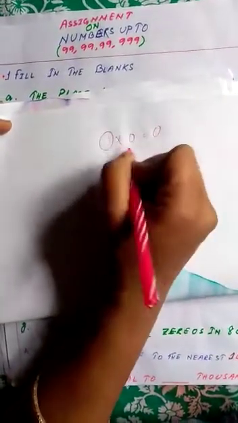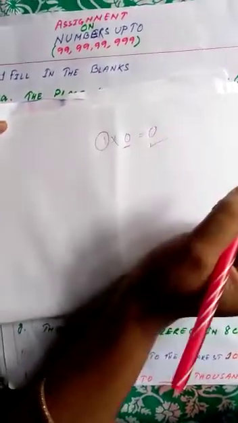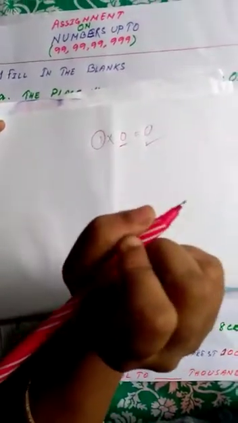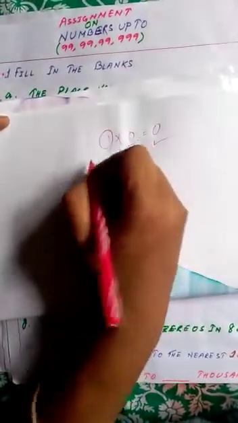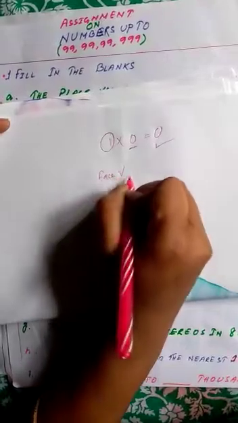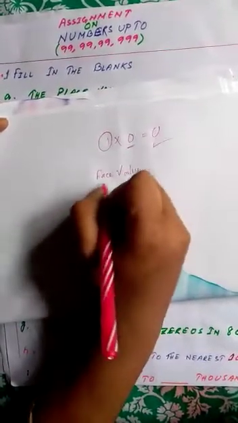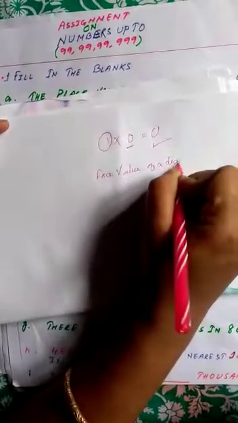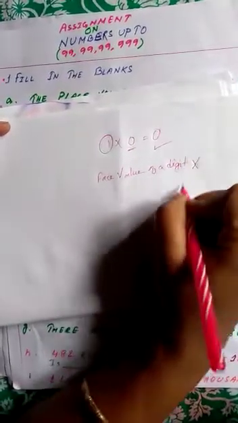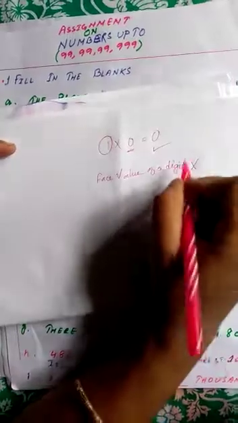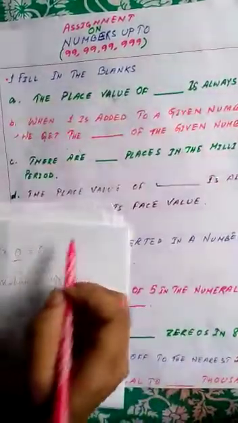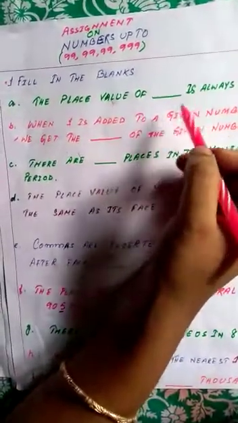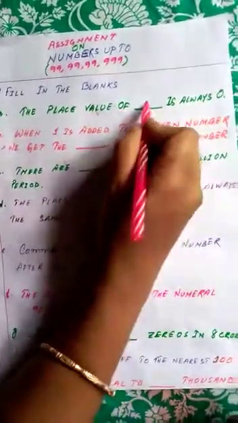Any number multiplied with 0, you are getting 0. Suppose 1 into 0, you will get 0. And what does place value mean? Place value means the face value of a digit or the digit itself you can write into the place of that. Then every time you will get 0.